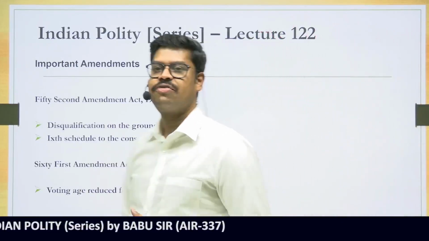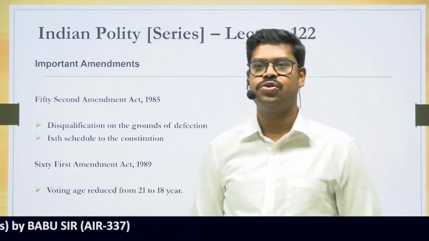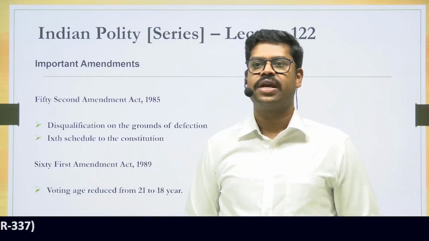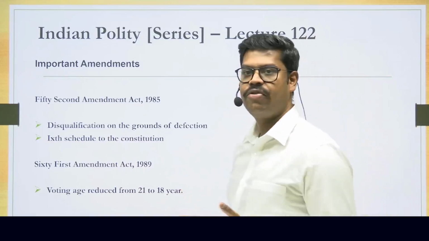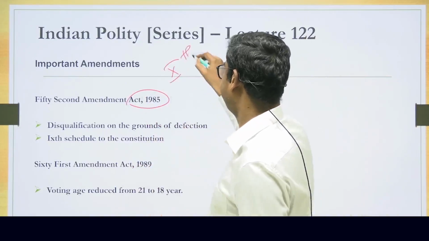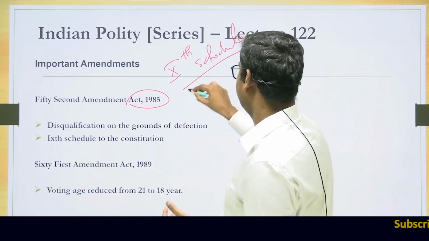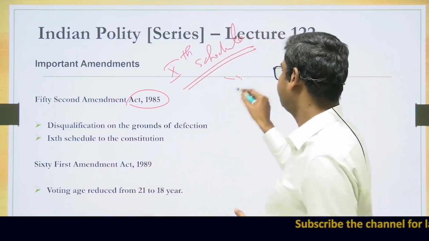The next significant amendment is the 52nd Constitutional Amendment Act. What is this 52nd Constitutional Amendment Act? The 52nd Constitutional Amendment Act 1985 in fact has inserted the 10th schedule into the Constitution. The 10th schedule was brought in by the 52nd Constitutional Amendment Act, which is dealing with the anti-defection law.